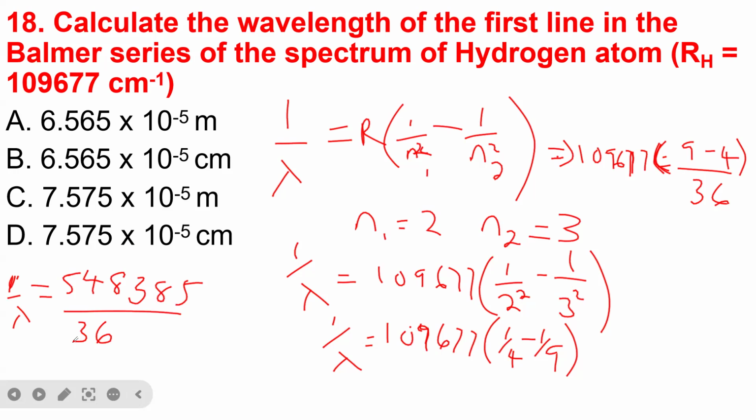You can now take the reciprocal, saying lambda is equal to 36 divided by 548,385. So after you calculate this, it is going to give us this answer.